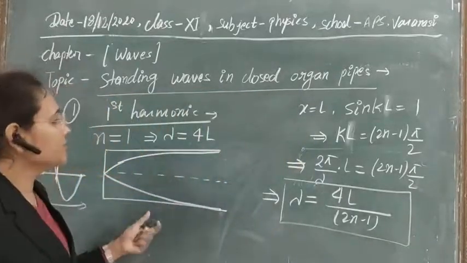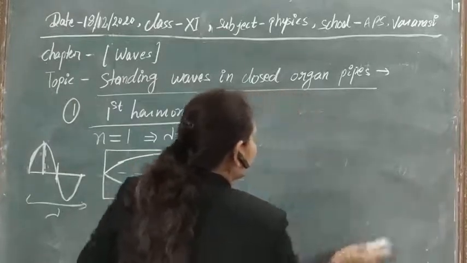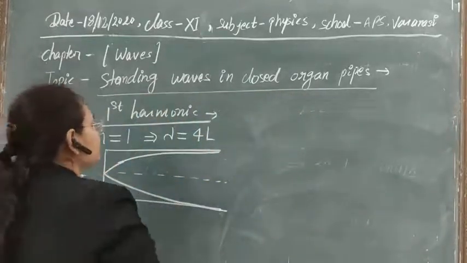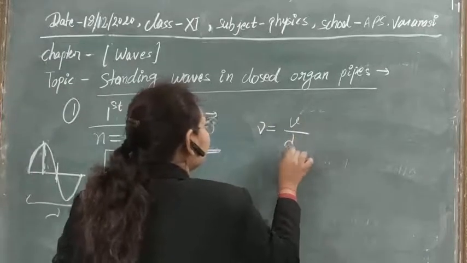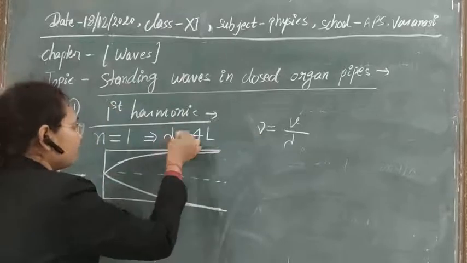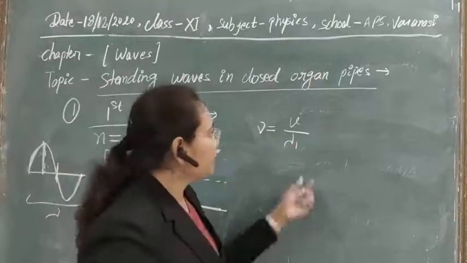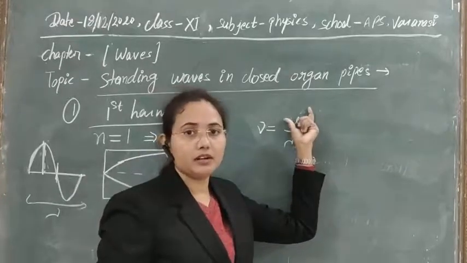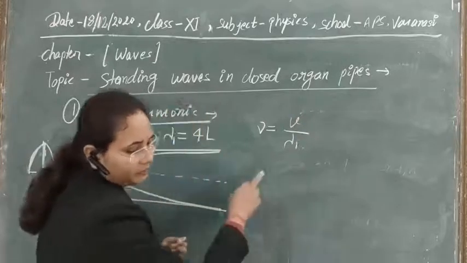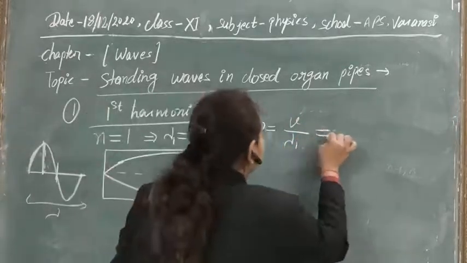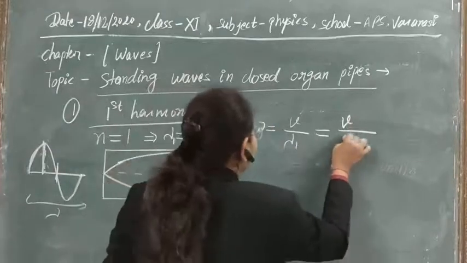And what will be the frequency of vibration here? Again we know that the frequency of vibration is given by nu equal to V by lambda, or if you put this as lambda 1, suppose V is the velocity of the wave through which it is traveling in the medium. So if you know the velocity of the longitudinal wave or sound wave, then put the value of lambda here.